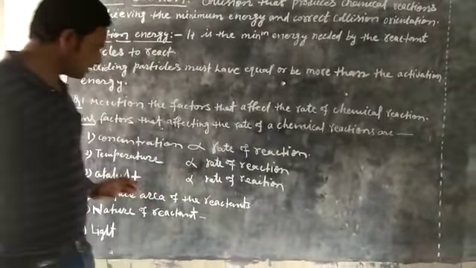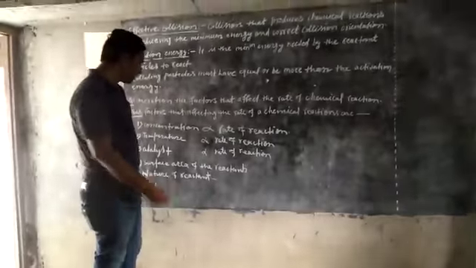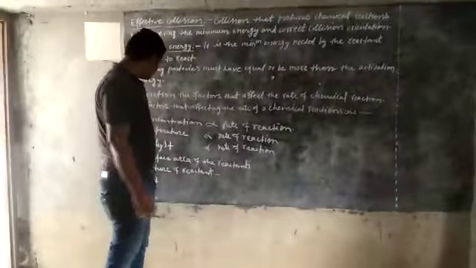Okay, now the fourth point is surface area of the reactant. If the reactants are solid, in such cases when the surface area of the reactant increases, then the rate of reaction also increases. So we can say surface area of reactant is also directly proportional to rate of reaction.